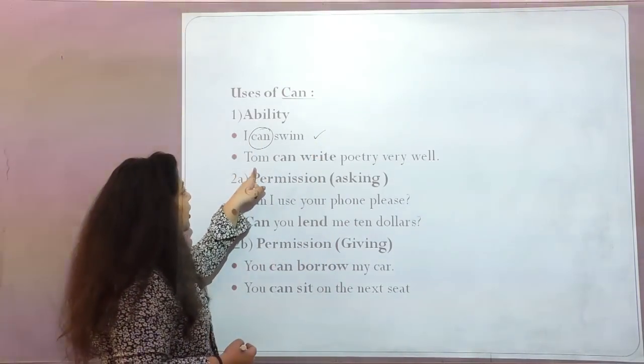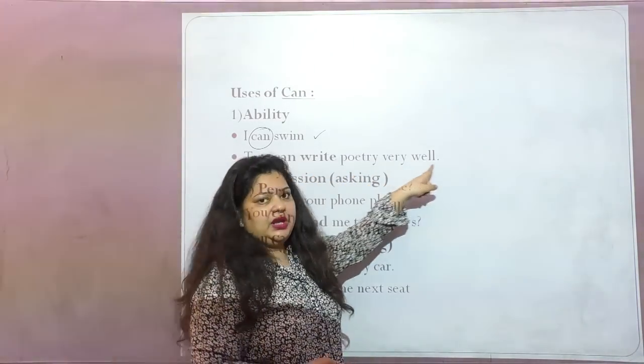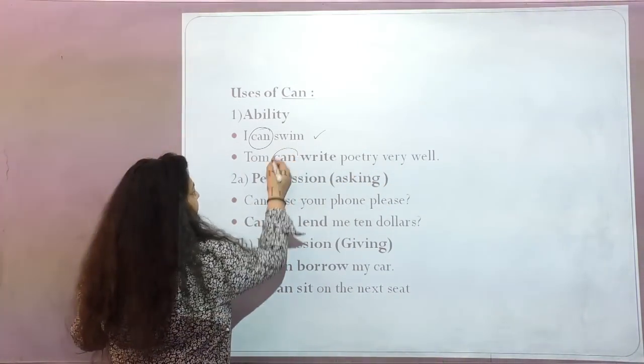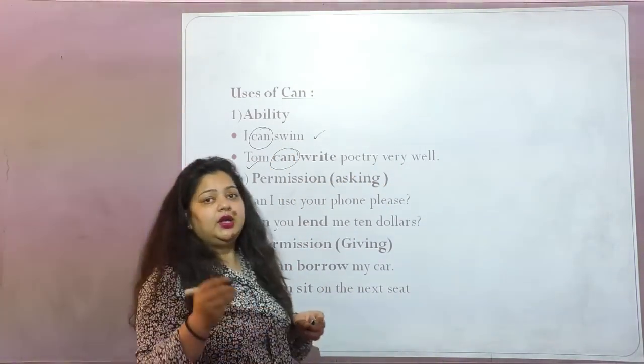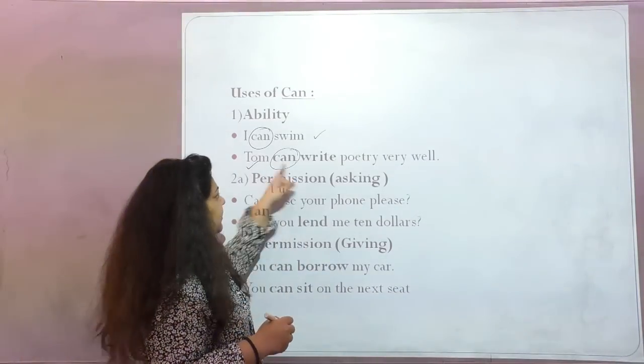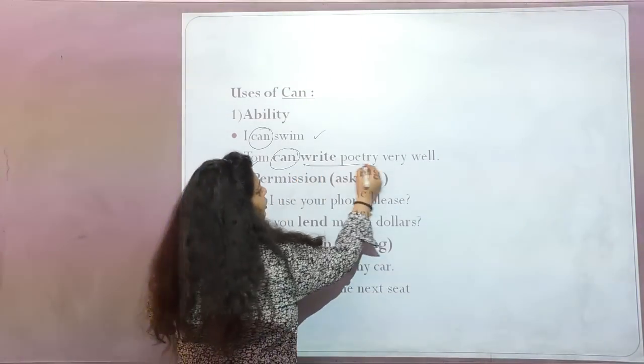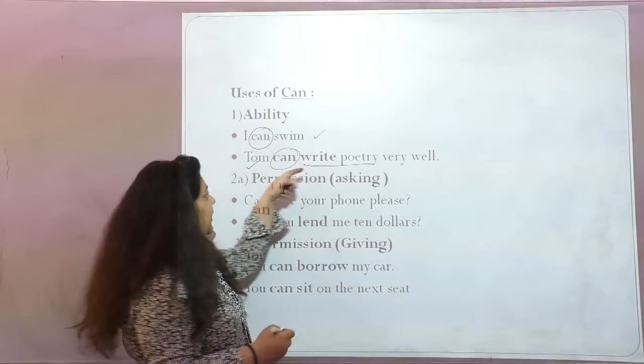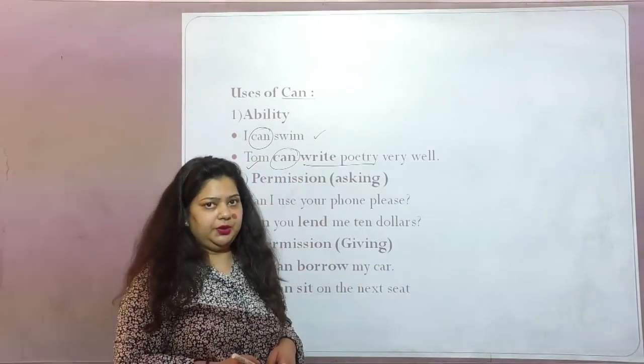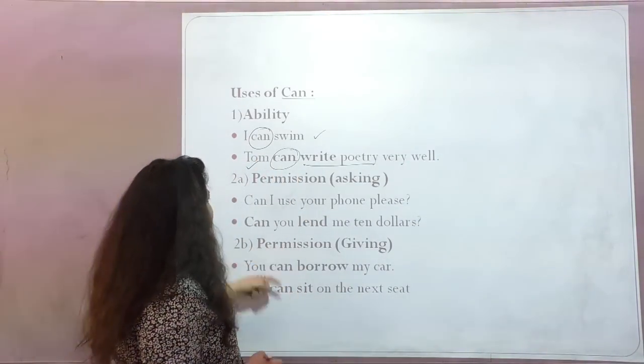Now let's see second. Tom can write poetry very well. That means that is the ability of Tom. It is the ability of Tom that he can do what? He can write poetry really well. So this is again the ability of Tom here. Correct?